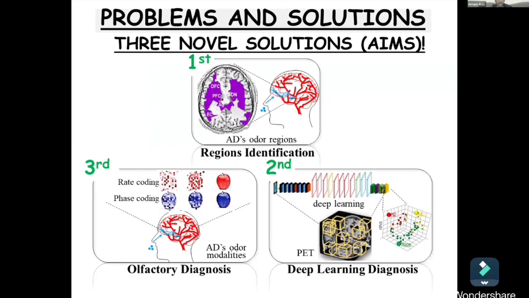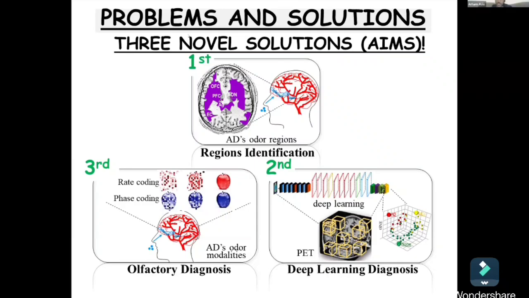First, to empirically derive a network of brain regions affected in preclinical Alzheimer's disease-related patterns of olfactory disorder through a systematic literature search. Second, to detect these brain regions on PET images to develop and validate a deep learning algorithm that can spot the warning signs of Alzheimer's disease well before we are aware of them. And last, to design an olfactory test that uses these affected brain regions to diagnose preclinical Alzheimer's disease as an alternative to expensive and time-consuming imaging.